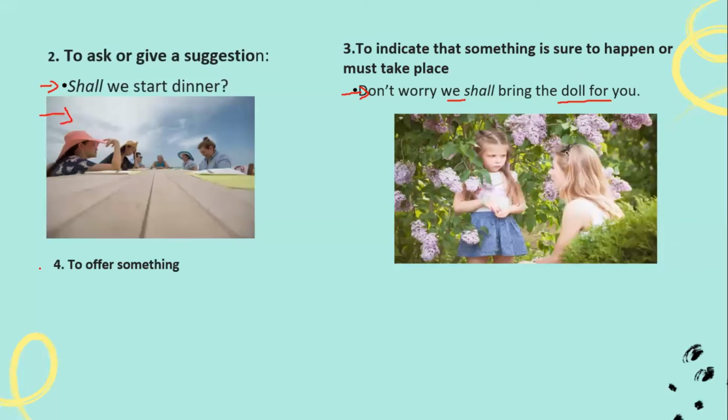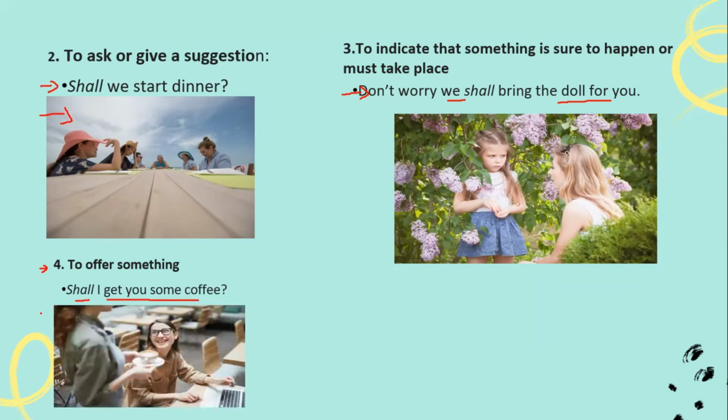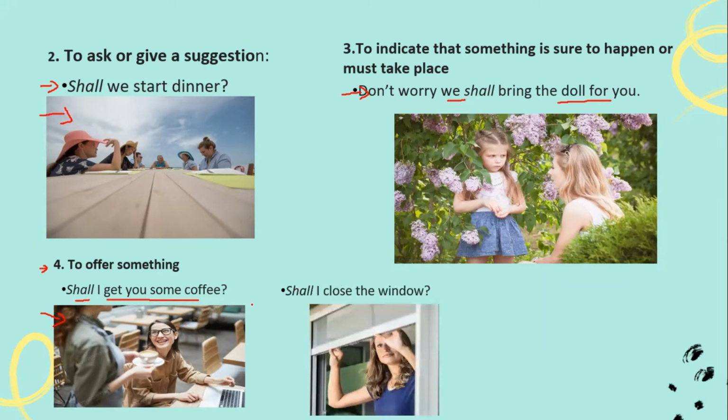And number 4 is offering something. When you offer something, you ask a question, for example: shall I get some coffee? That is according to this picture. Next: shall I close the window? That is to offer you something. In a question, we use I or we.